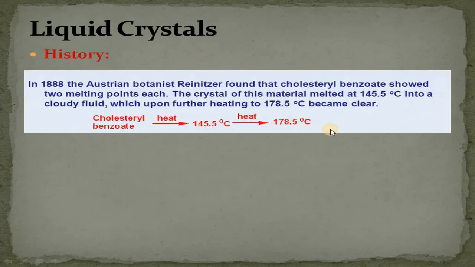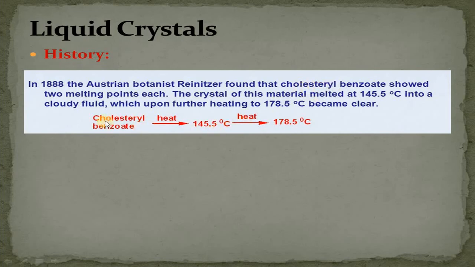And the last topic from this chapter, we have liquid crystals. In the history of liquid crystals, in 1888, an Austrian botanist, Reinitzer, found that when he heated cholesterol benzoate, it shows two melting points.